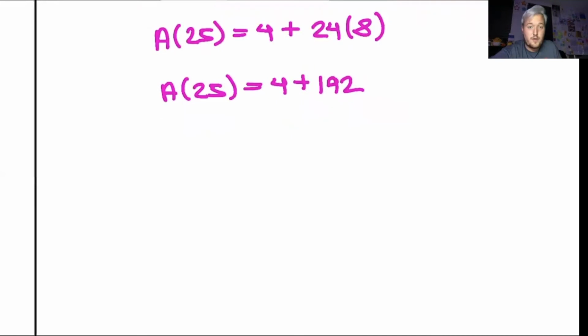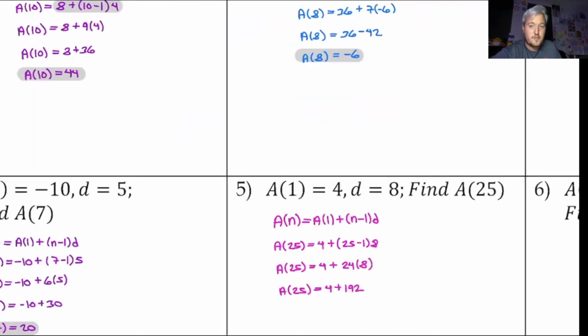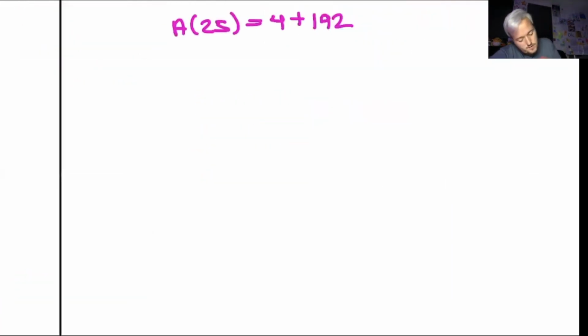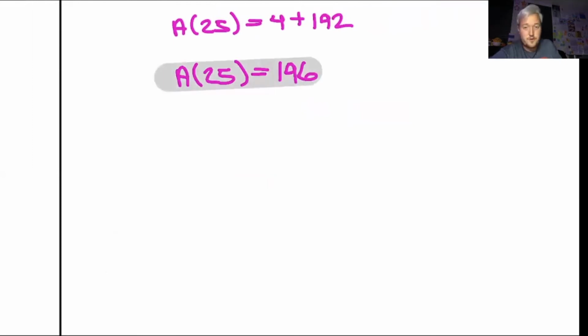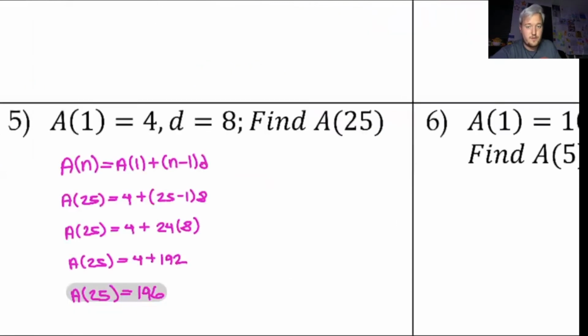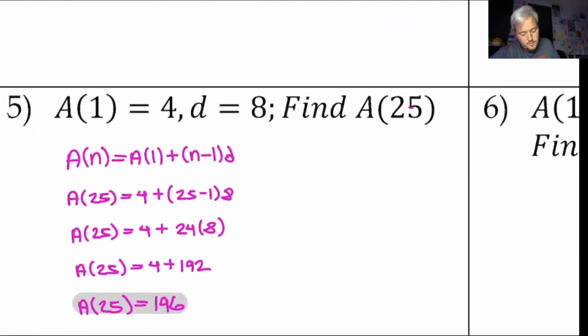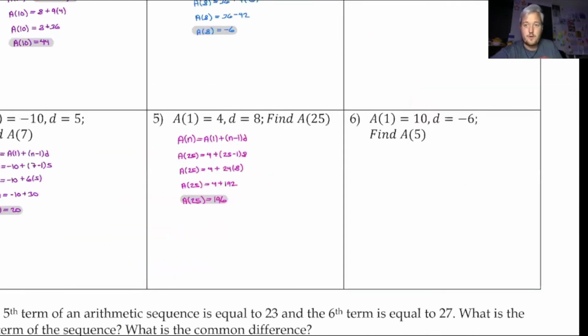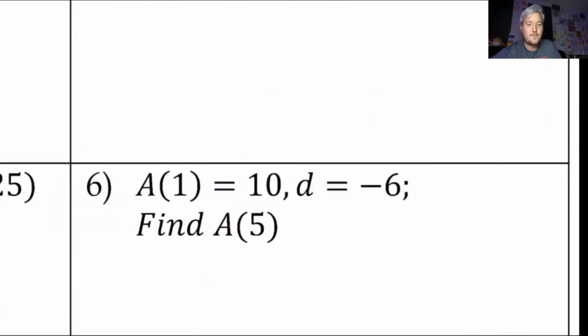I can do that, but I can't do 36 minus 42. Everything's fine. So a of 25 equals 4 plus 192, which is 196. So your answers could really vary. Even based on this, I could scratch out 25 and tell you to find the 400th term. You could find literally any term in the sequence as long as you have the first term and the common difference. If I really wanted to be mean, I would tell you to do it the recursive way, but I won't.